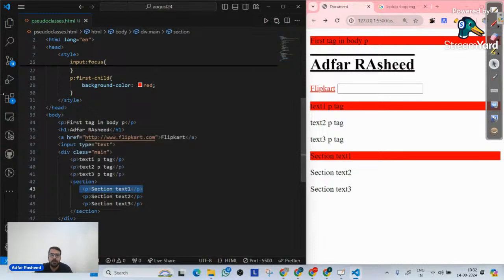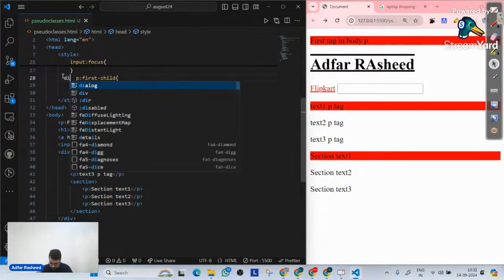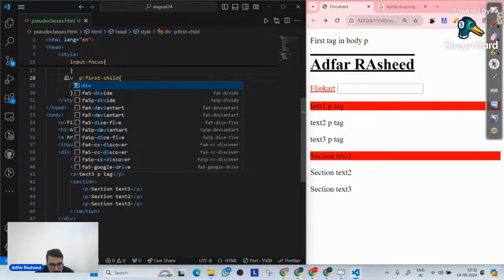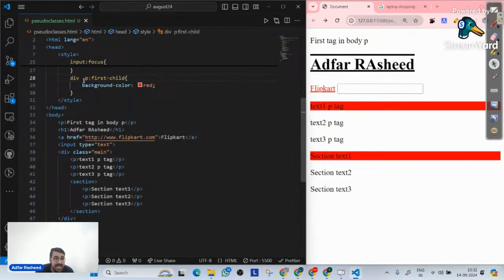Now, moving forward, I will simply tell it div. Now, when I put a div in front of it, what does it actually mean? I have changed the selector now. So, div space p colon first child. And you can clearly understand that this tag is getting styled, this tag is getting styled.